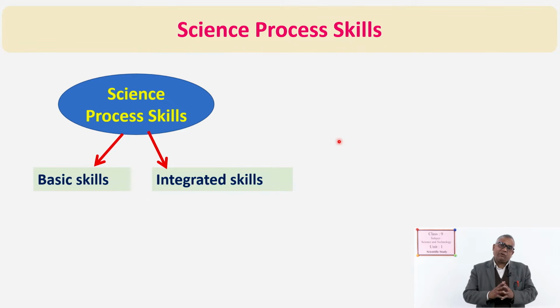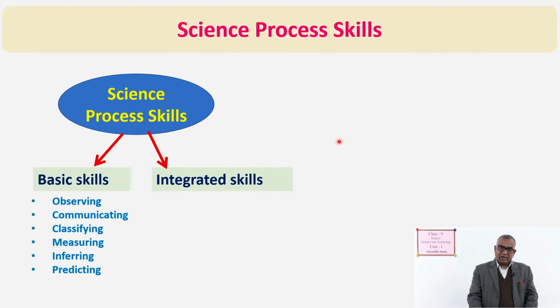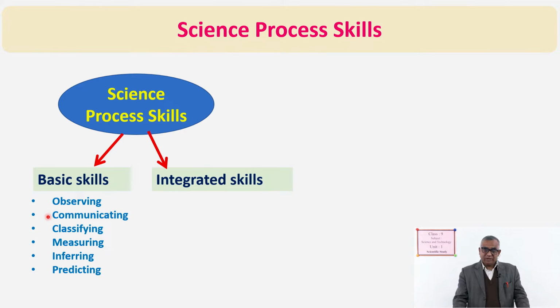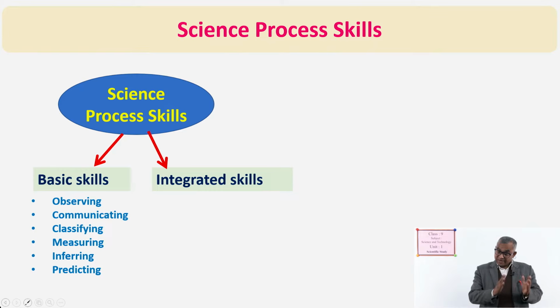At first we are going to have a list of basic skills. Observation is first, already I have told this term. Communicating, in detail we will do later. So, observing, communicating, classifying, measuring, inferring and predicting. They are basic skills.